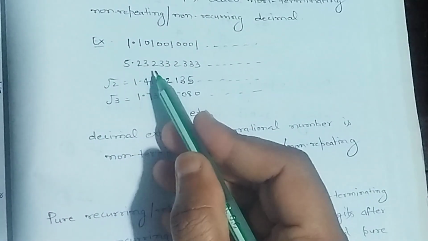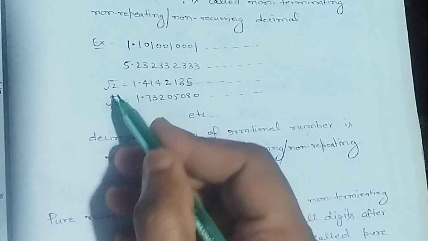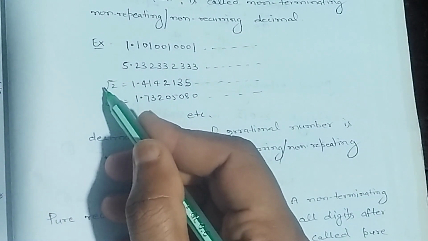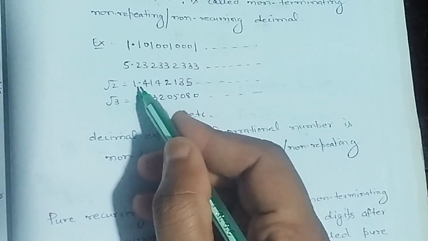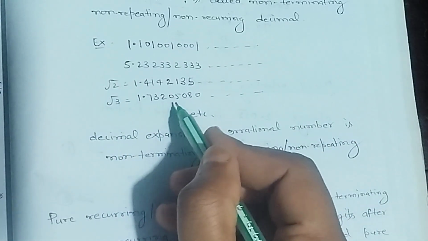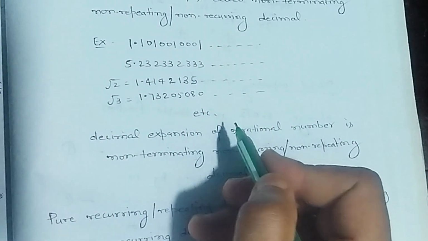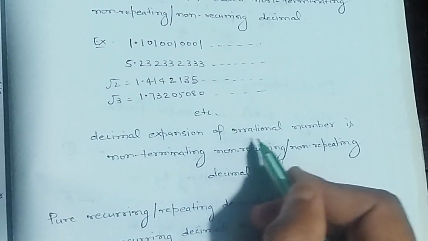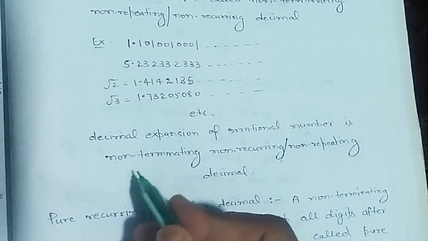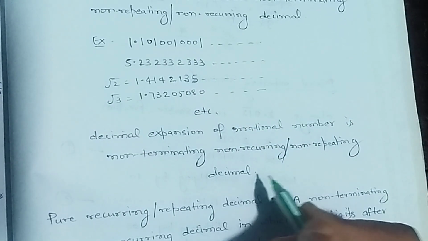1.1010010010001 and so on. 5.2323323332333 and so on. Irrational number root under 2 is equal to 1.4142135 and so on. Root under 3 is 1.73205080 and so on, etc. Decimal expansion of irrational number is non-terminating, non-recurring, that is non-repeating decimal.